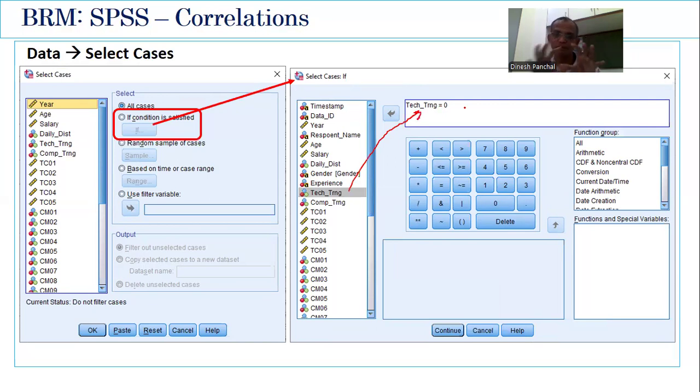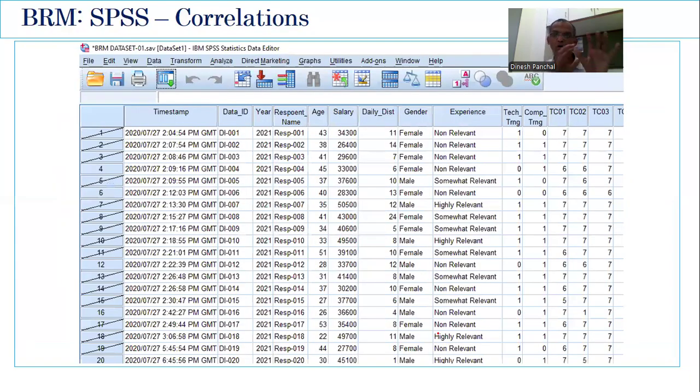That means, and then click on continue. Once you do that, what will happen? All the data points where the technical training is equal to 0, those will remain, and the rest of the data points will be struck through. That means they will not be considered for the correlation analysis, in general, for all the analysis from this point onwards, unless we remove that condition.